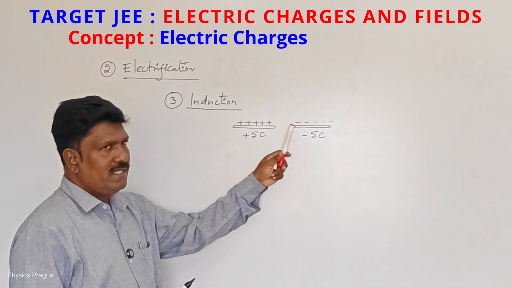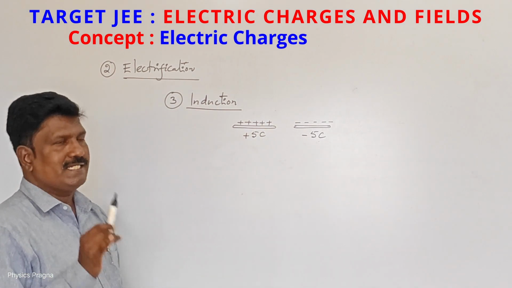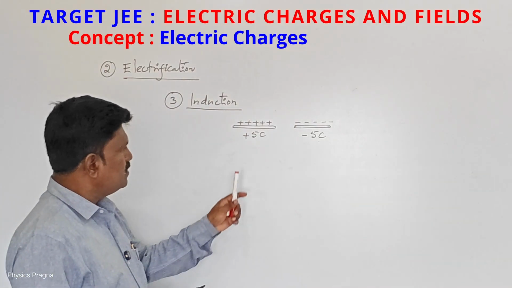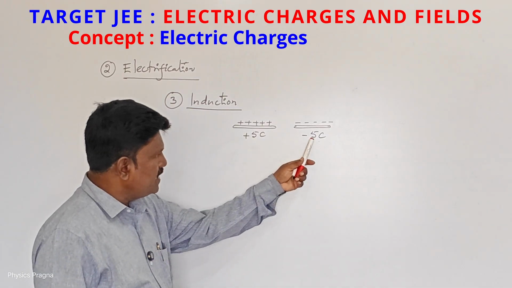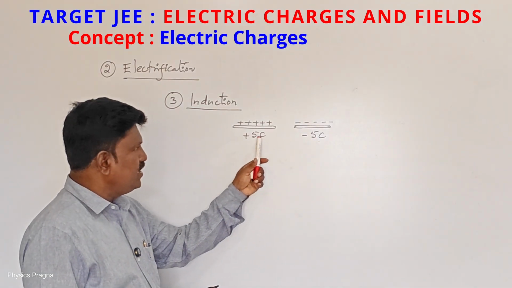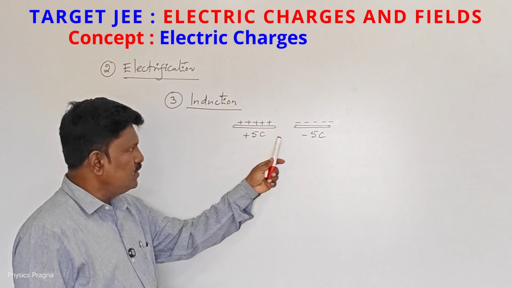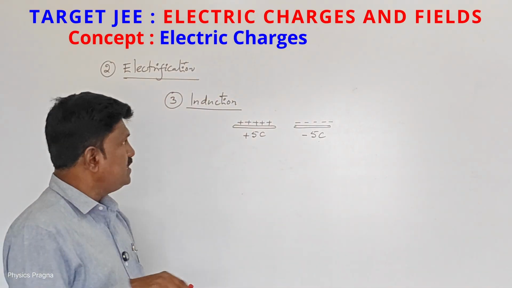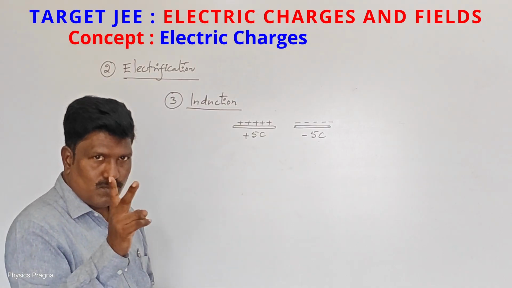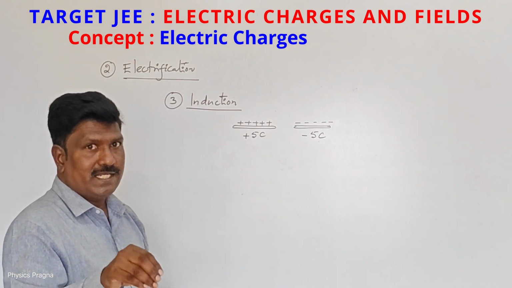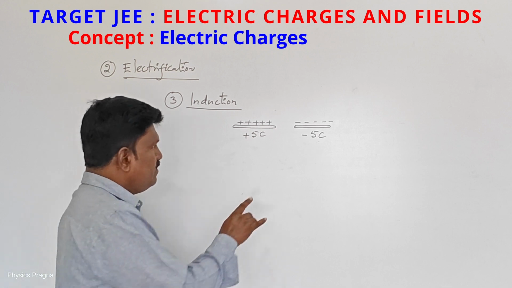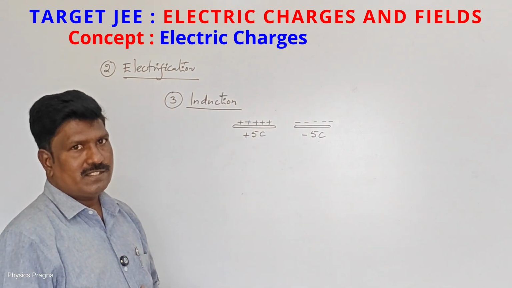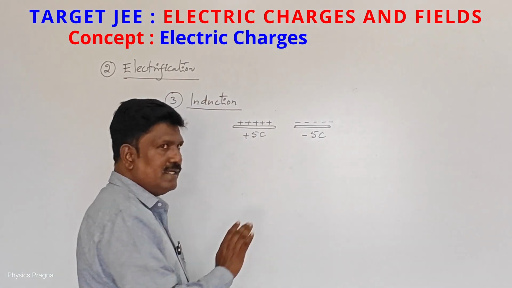If it is negative, here it is positive. That is called induction. Like this we can have charges on the surface of a body. So after induction, what happens? See, here also 5 coulomb magnitude, here also 5 coulomb magnitude, but the type of charges are opposite. That's why after induction, the two bodies which are involved in induction always attract each other. Why? Because the opposite charges will be there. The type of charges are opposite, but magnitudes are the same.